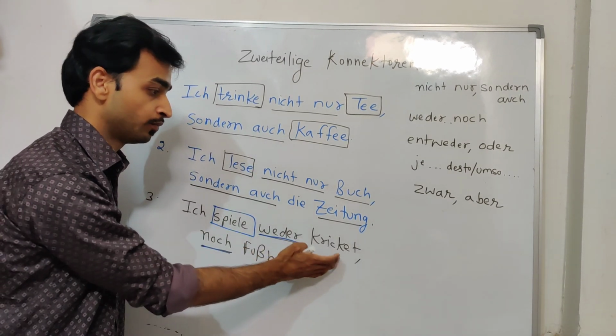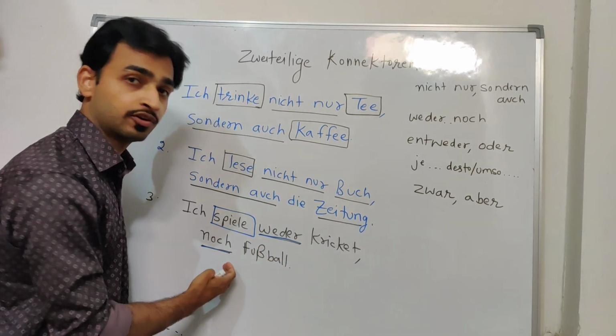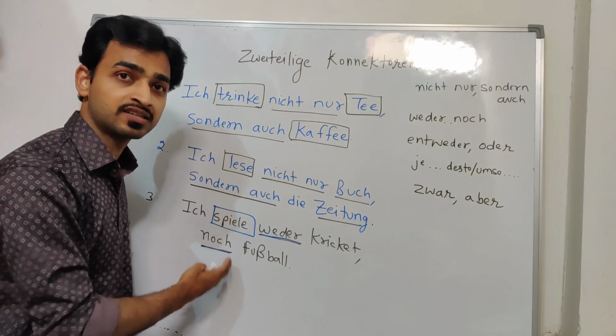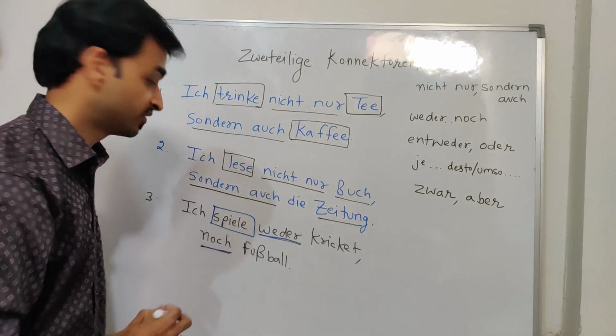Half part is written before the comma, half part is written after the comma. This is another way you can understand it. One more example.